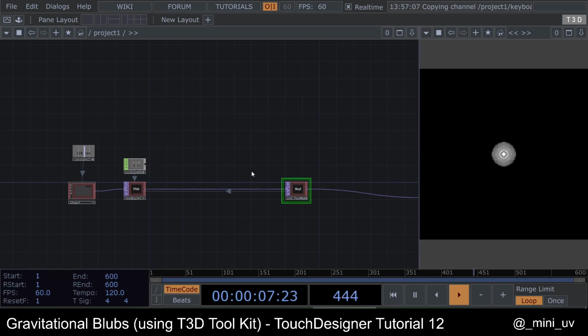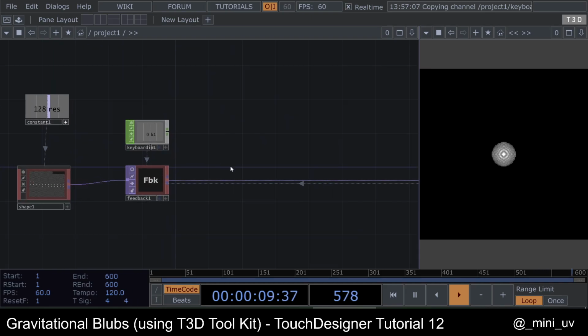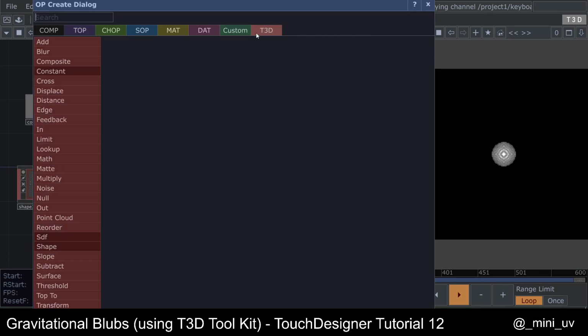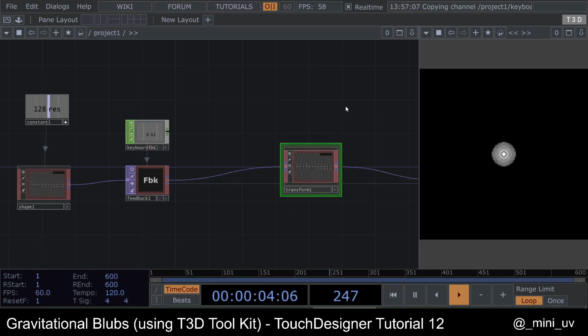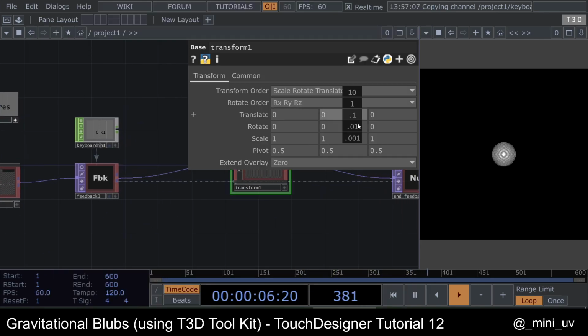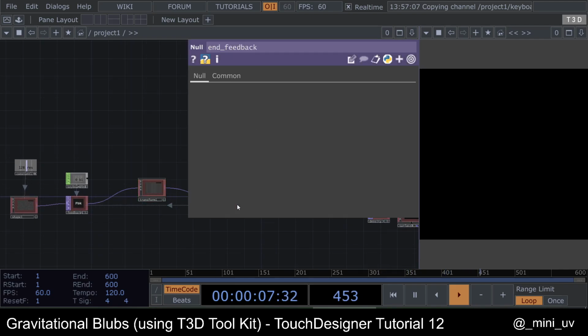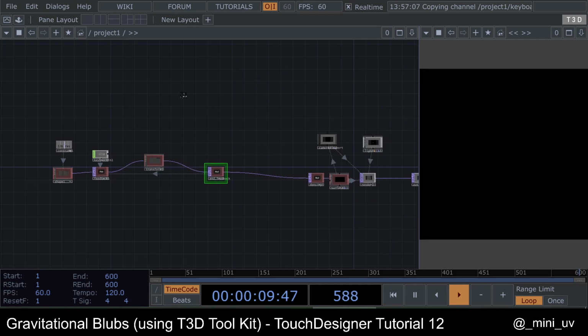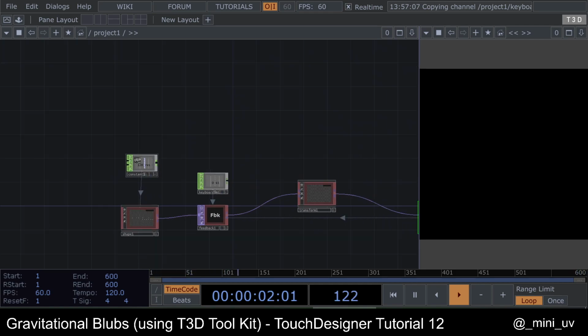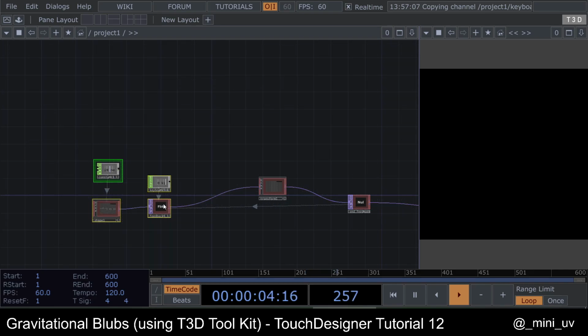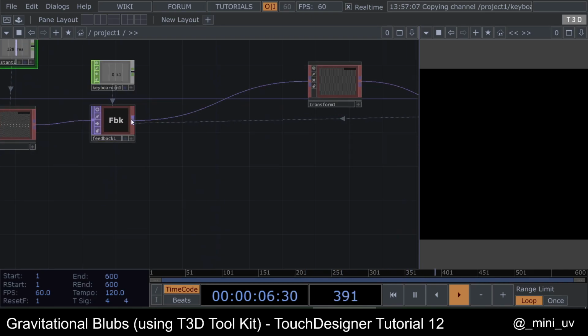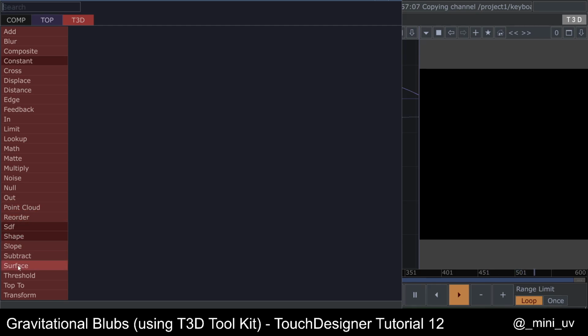Alright, so nothing happens. Surprise. Let's add the gravity with the transform. You can go lower like this, so the sphere will start falling. It's something like this. Right. Now we want to create this blob, so after the feedback, put a blur.